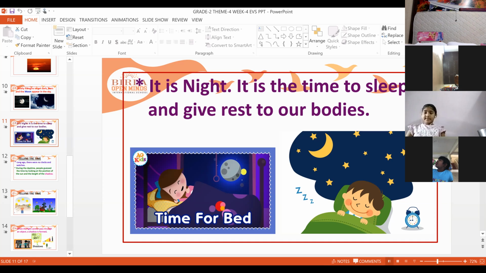Yes, children. And at night time you have to take your dinner, and you should sleep and give rest to your body. Otherwise, your body will not be healthy. You will not be healthy. You need sufficient rest.